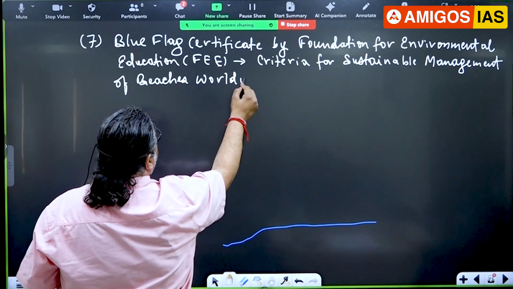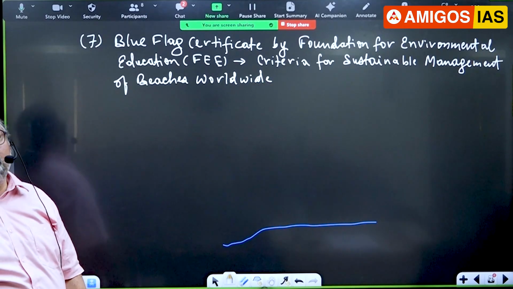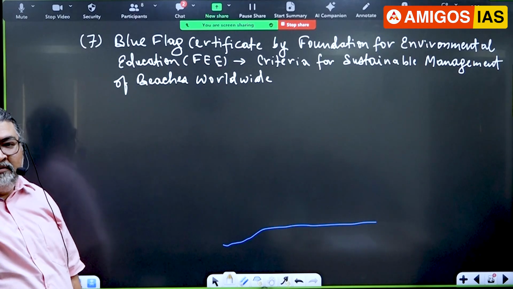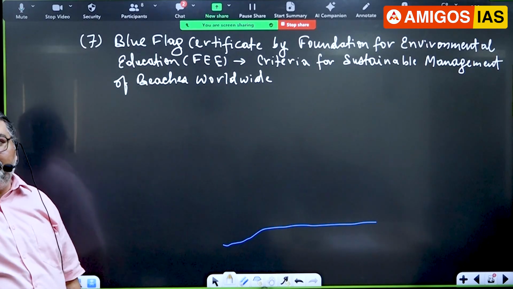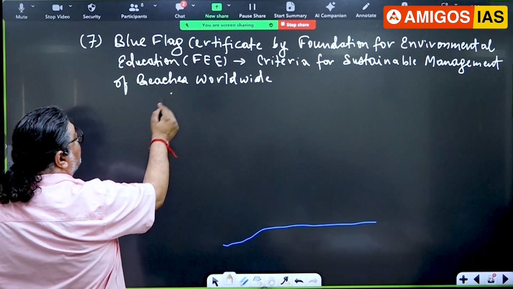See, Odisha has another very famous cultural site, Konark. Konark is known for the Sun Temple. It was the first one to be declared a blue flag beach. If you look, the first to declare blue flag was Konark. So worldwide, now what all criteria come?